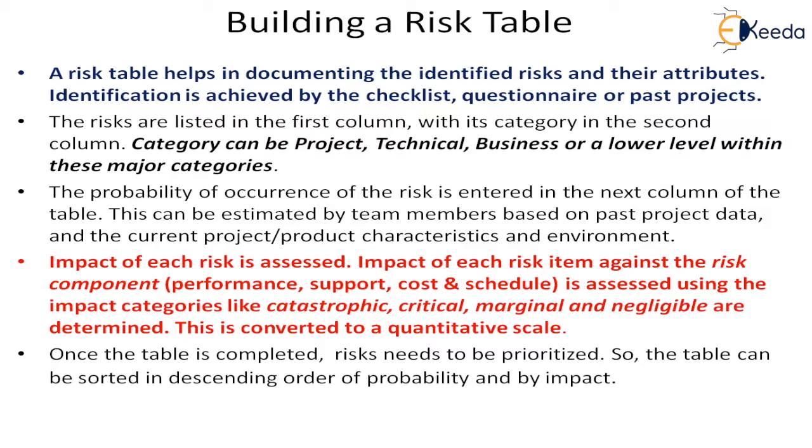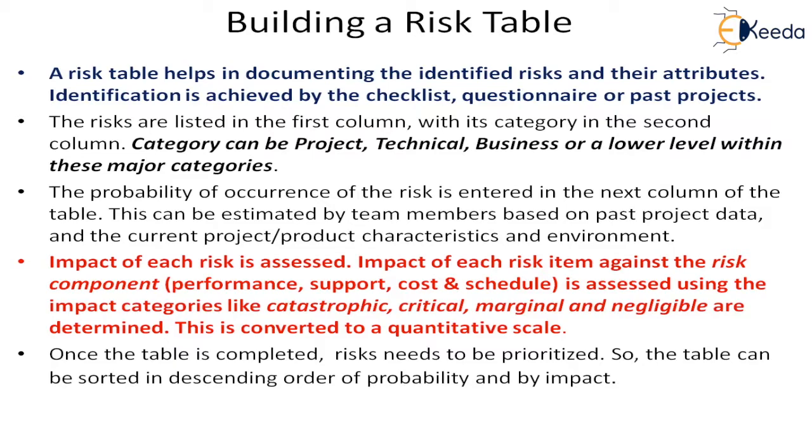The probability of occurrence of the risk is then entered in the next column. This can be estimated by the team members either by the past project data, or you can analyze the current project, its product characteristics, and the environment in which we are going to conduct the project. So this we have discussed in the last class in the identification.